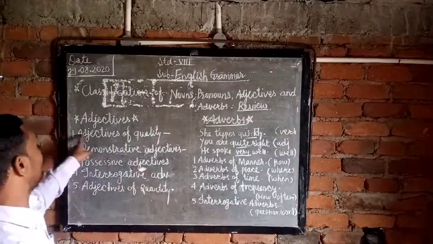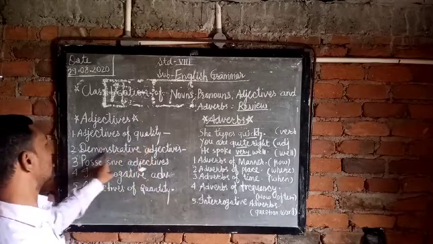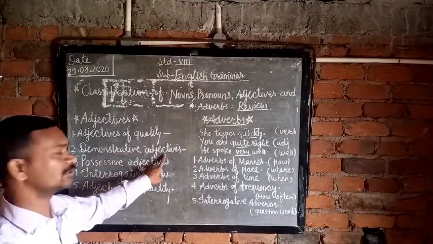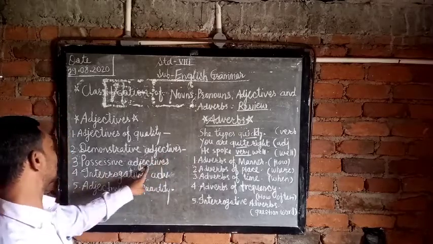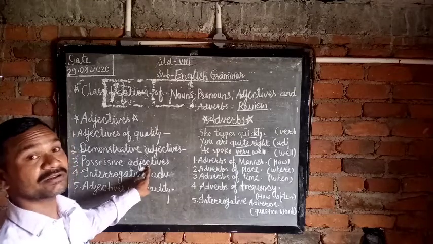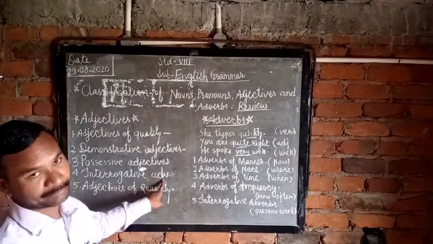So we discussed the adjectives of quality, the quality of persons or things. Demonstrative adjectives: this, that, these, those. Possessive adjectives: my, your, her, his. Interrogative adjectives: WH words.